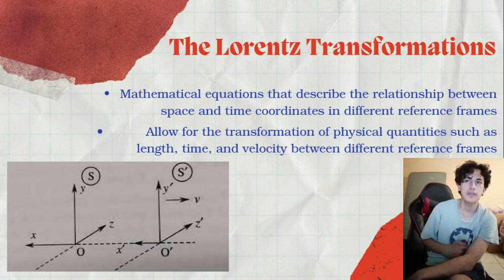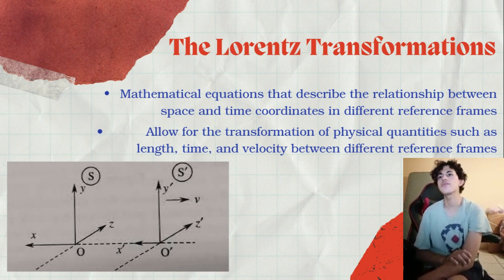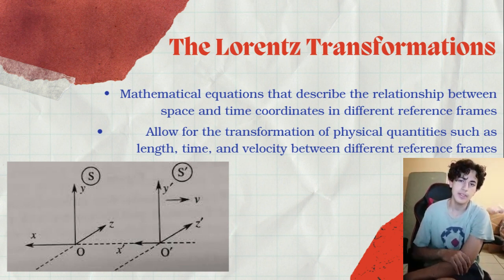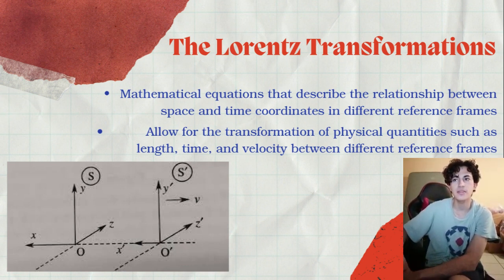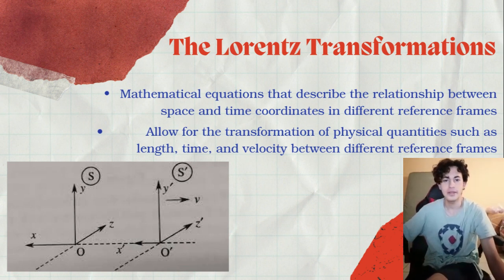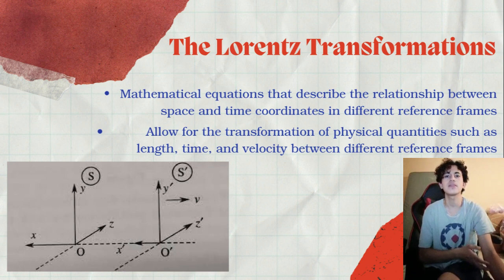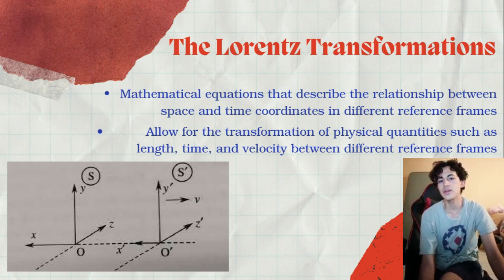The relativity of time intervals is a fundamental concept in modern physics that arises from the theory of relativity developed by Albert Einstein. It refers to the fact that the perception of time intervals is relative to the observer's motion and the gravitational field they are in. In special relativity, it is a consequence of the theory's postulate that the speed of light is constant for all observers, regardless of their motion.